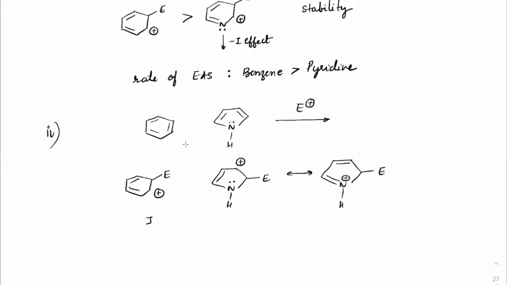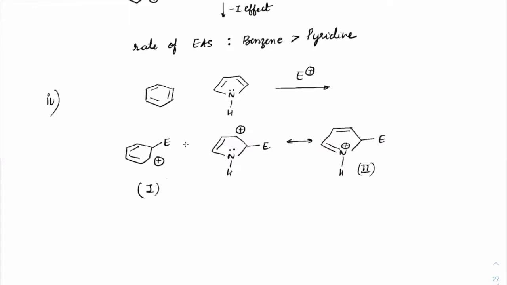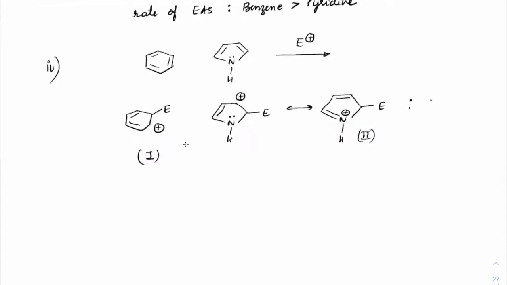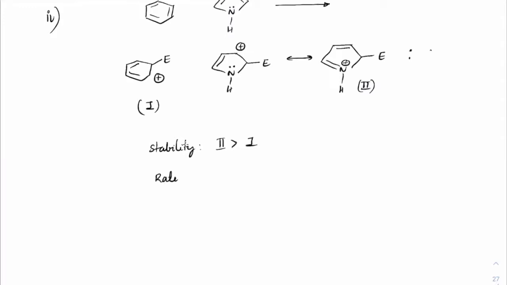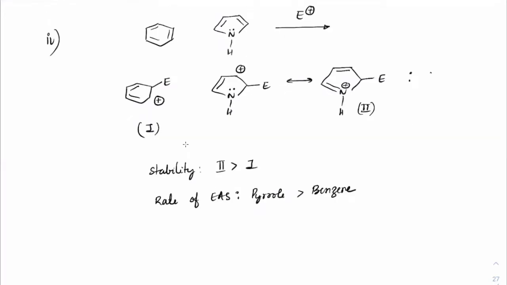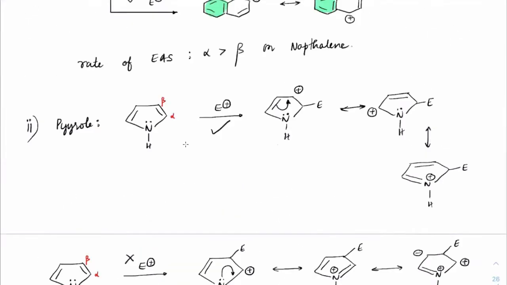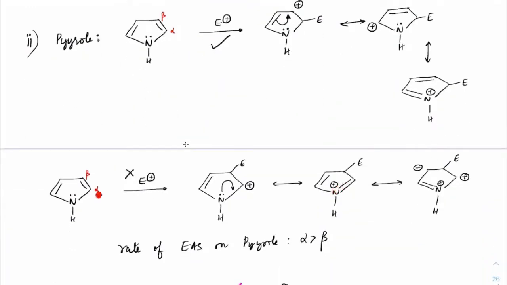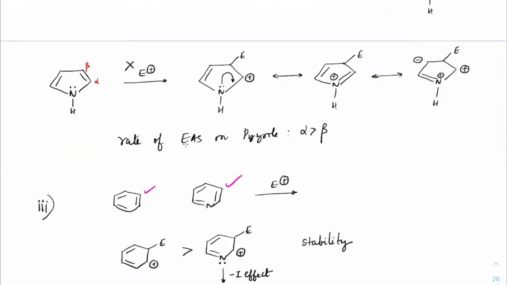So if you compare the stability of these two arenium complexes, which one is more stable? The second one is more stable than the first one. So what should happen to the rate of EAS? Which will react faster, pyrrole or benzene? Pyrrole will react much faster than benzene when an electrophile approaches. In the beta position also there is a complete octet configuration. So whether it is alpha or beta, compared to benzene, the rate is always higher.